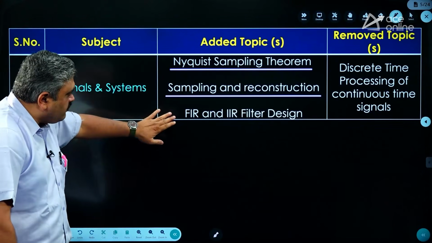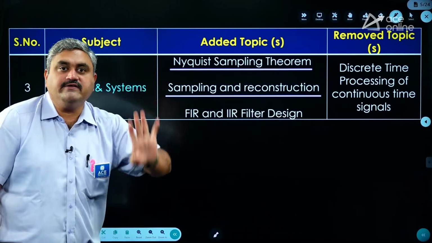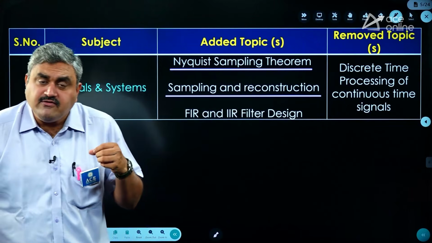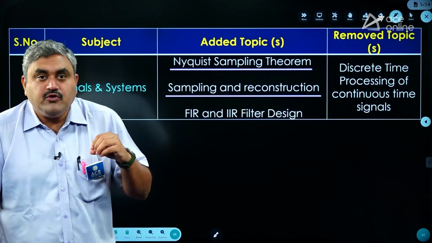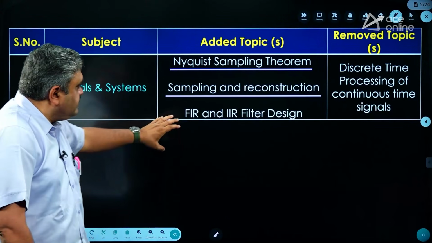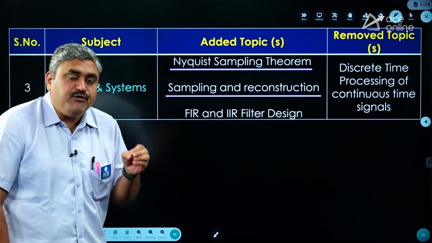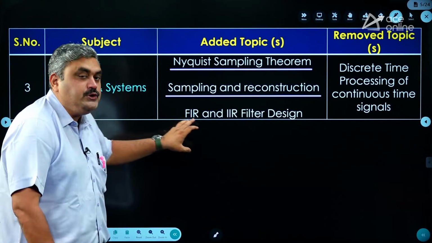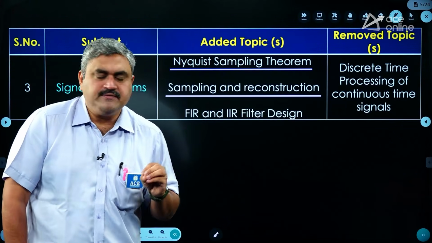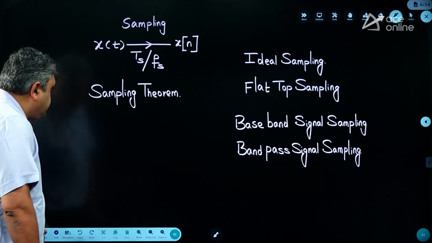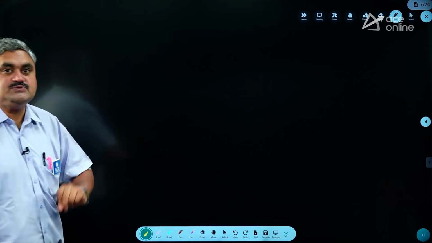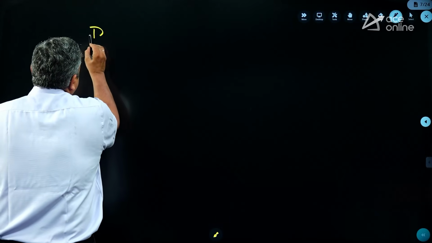Okay. Now one more topic he has added: FIR and IIR filter design. This used to be there in the old GATE syllabus, and it is already present in the ESC syllabus. So those students who have already enrolled for ESC batches automatically study this topic. For them it is nothing new, but for GATE-only students, this is a completely newly added topic. What are FIR filters and what are IIR filters? As you know, FIR stands for finite impulse response and IIR stands for infinite impulse response. So these are digital filter designs.